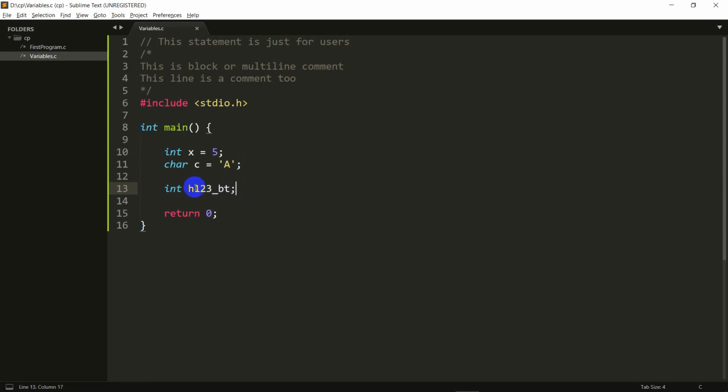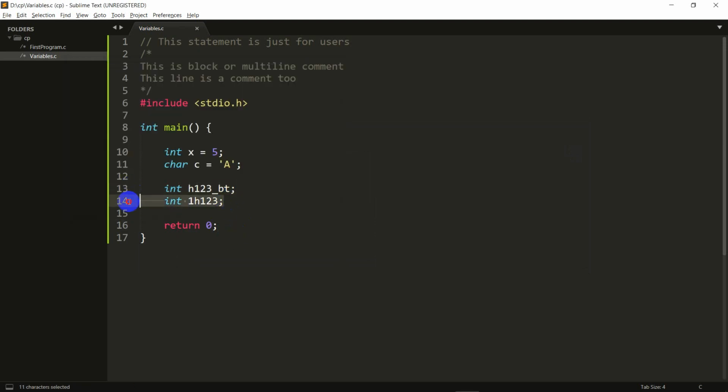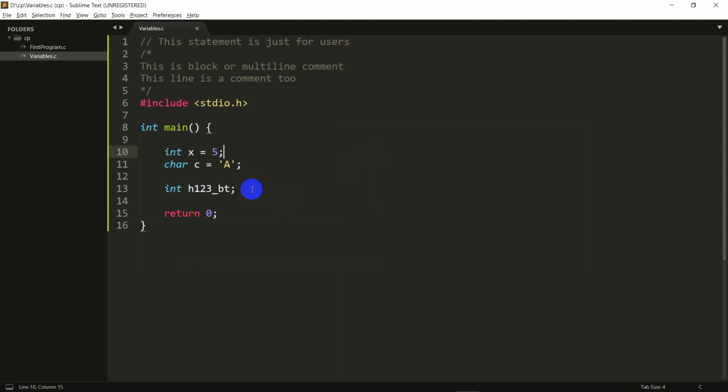So it can have numbers and an underscore as well, but one thing to remember is that it cannot start with a number. So let's try doing 1h23, and let's try compiling this. So I've got an error here, and the basic reason for that is that I started a variable name with a number. So if I get rid of this and try compiling it again, I don't get any error here. So that's one rule.